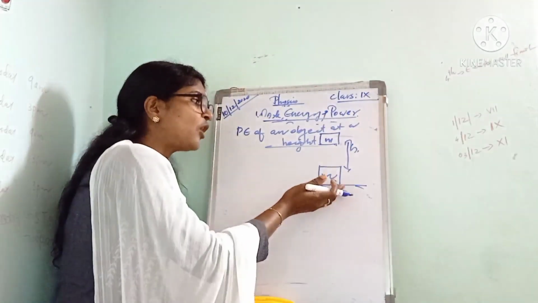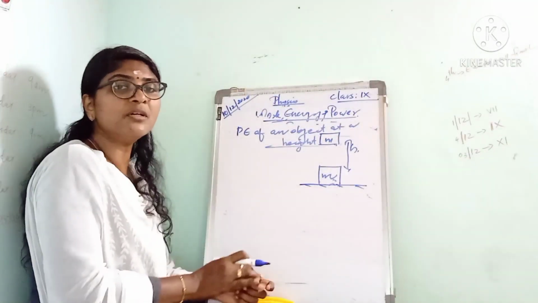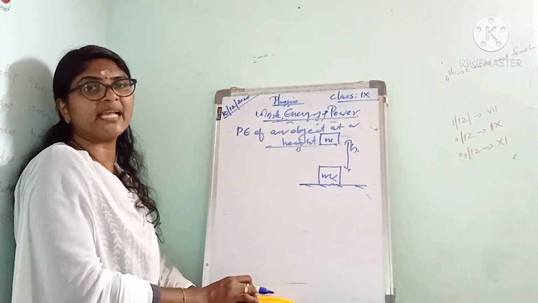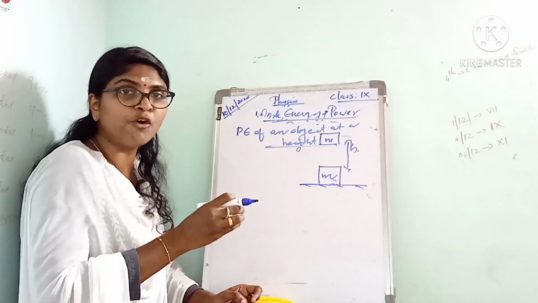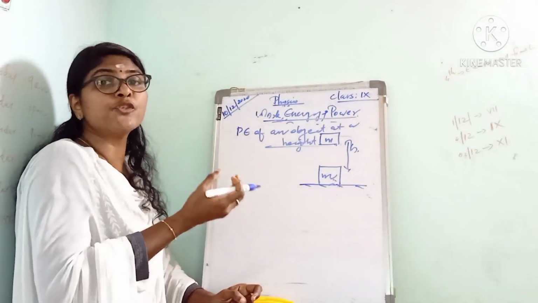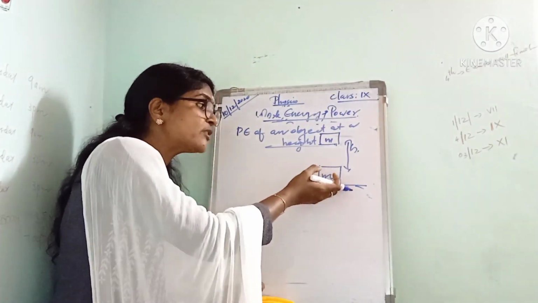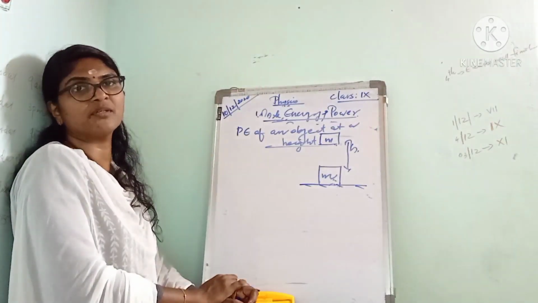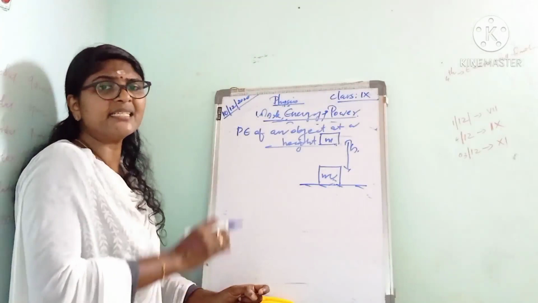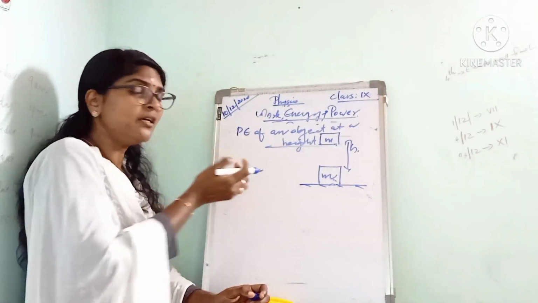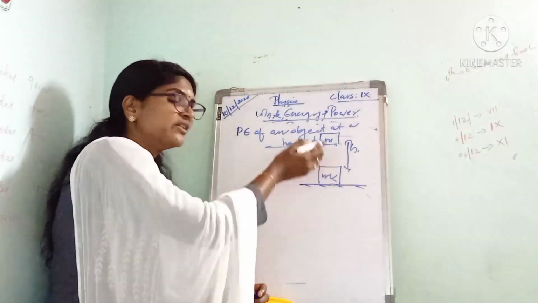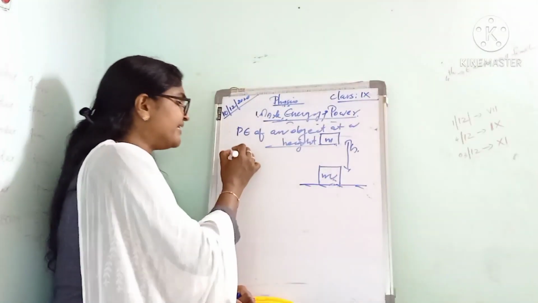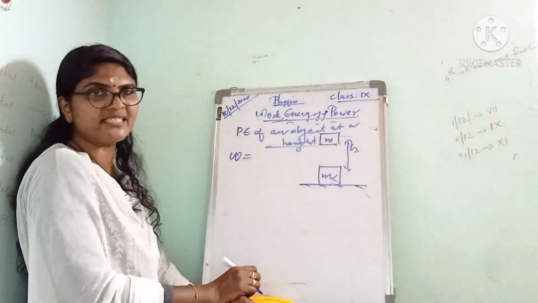In order to move the object upward, we have to apply a force equal to its weight. That is the minimum force required to lift this object to a certain height. You know the weight, W, can be written as